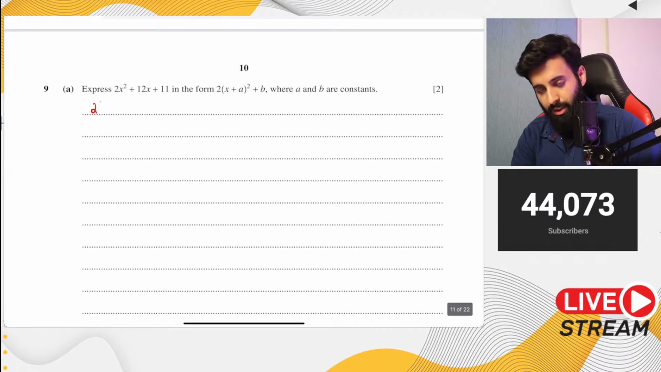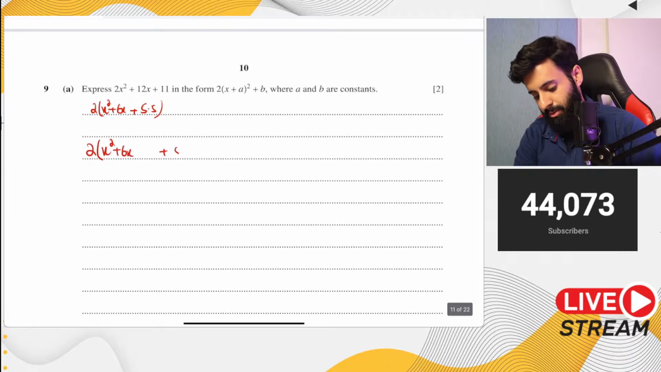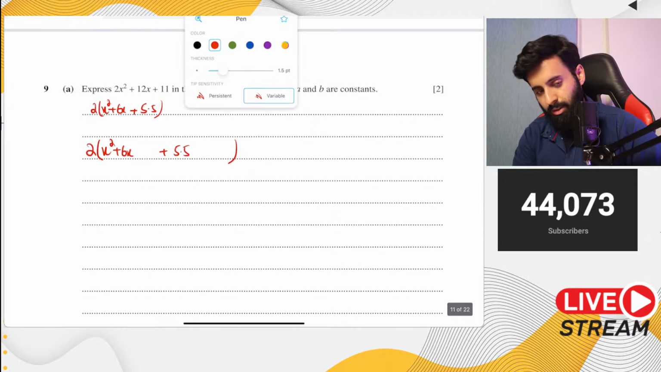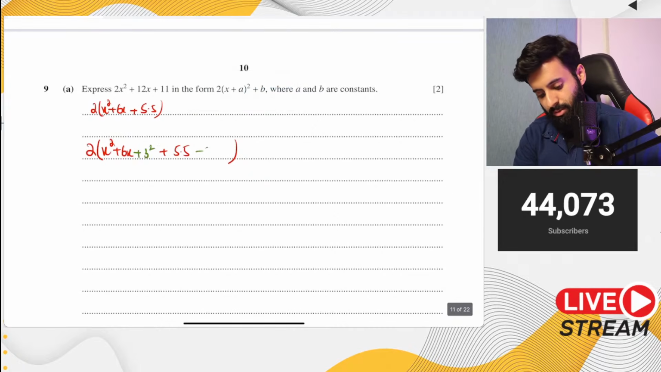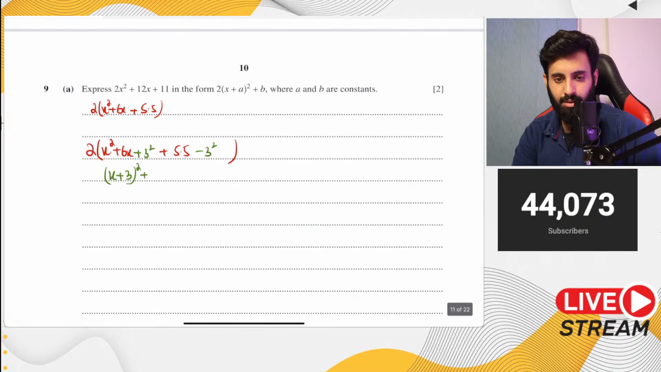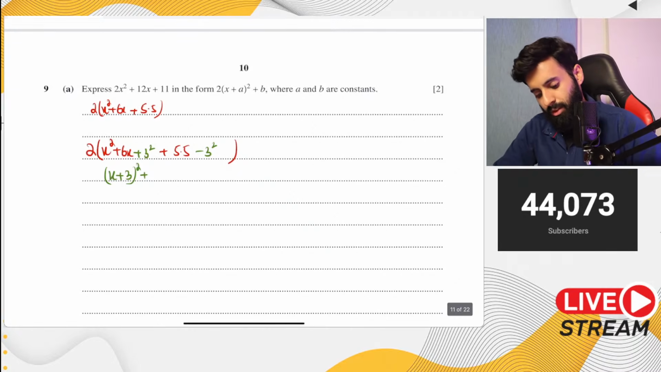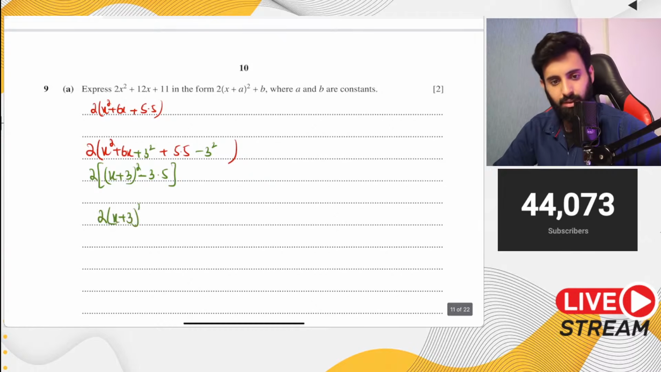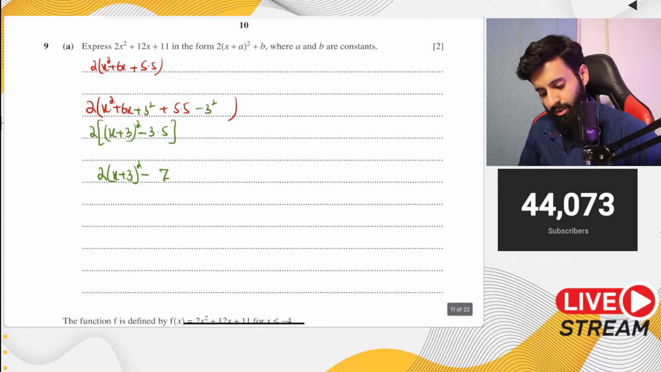So if you take 2 common, you'll have x squared plus 6x plus 5.5. So this is what we're looking at, 2 times x squared plus 6x. You leave a bit of space, you write 5.5, you leave a bit of space, and then you close the bracket. Now what do we add to complete the square? We add 3 squared, which means we subtract 3 squared as well. This becomes x plus 3, the whole thing squared. 5.5 minus 9 is going to be 3.5, but with a minus sign. So minus 3.5. And then don't forget that there's a 2 waiting outside. So 2 into x plus 3, the whole thing squared, minus 7 is your answer. Okay, so there you go.